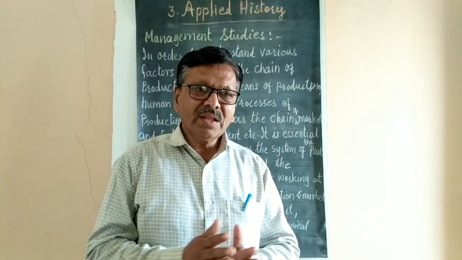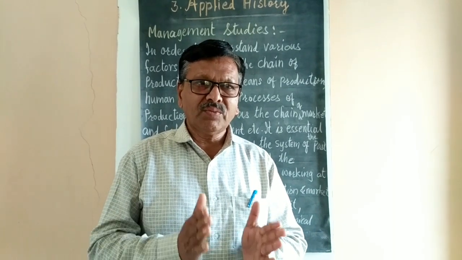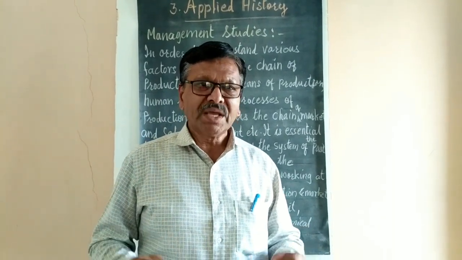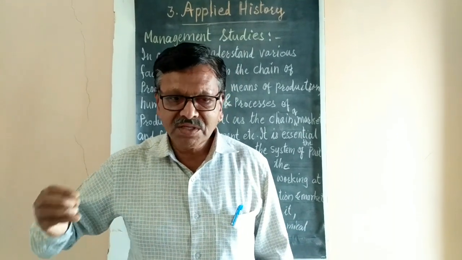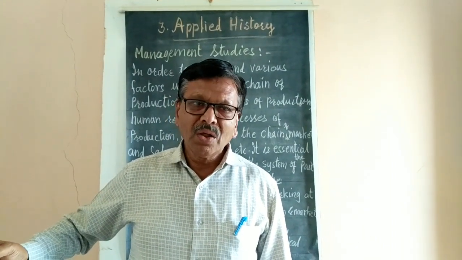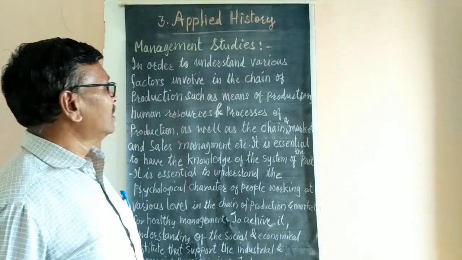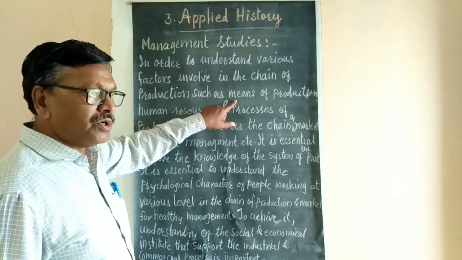All the articles which are created, prepared, produced, are called commodities. When it comes for sale in the market to be utilized by the people, it is called a commodity. So here the means of production means the finished good.